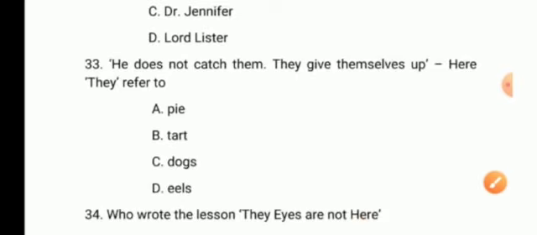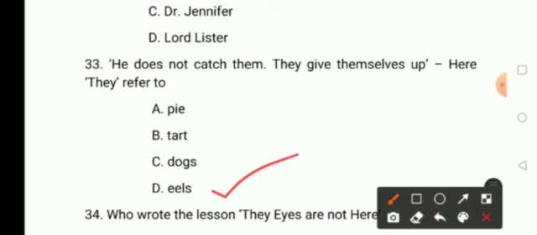He does not catch them, they give themselves up. Here they refers to option A, pie, option B, tart, and option C, dogs, and option D, eels. So the answer here is option D, eels. Moving on to the next question, 34.